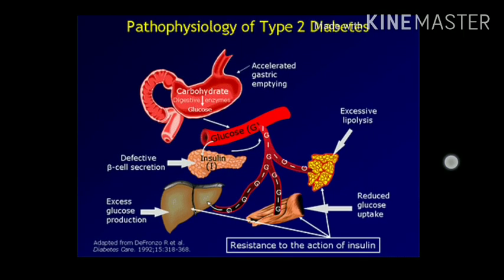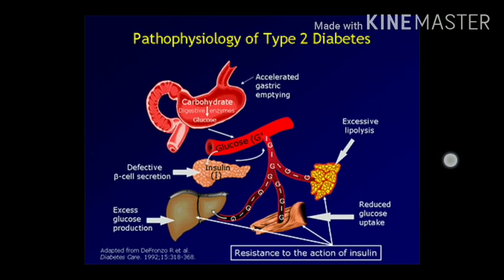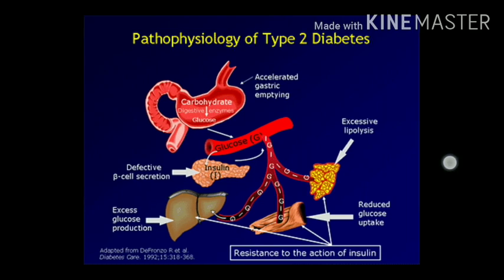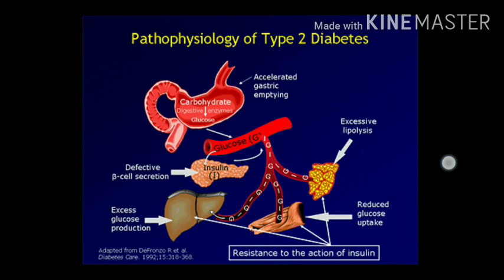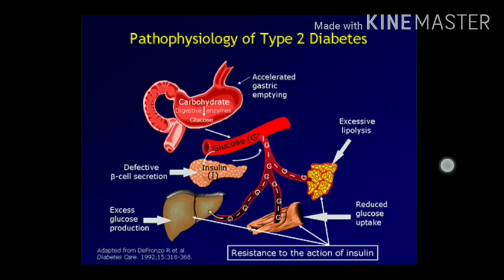So here, this is the stomach. After we intake carbohydrates, meaning the food, the digestive enzymes will digest the food and the glucose is released into the blood. After glucose is released into the blood, that glucose is taken up by the liver, muscles and fat cells, that is adipose tissue. So this is the normal function, and now what happens in the diabetes condition?